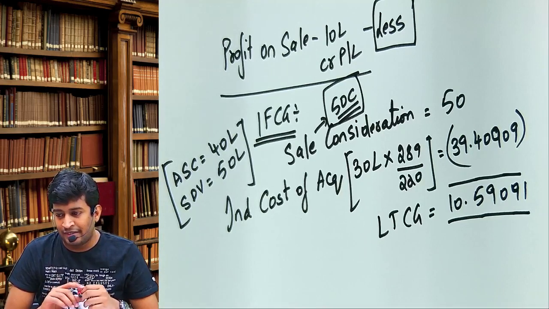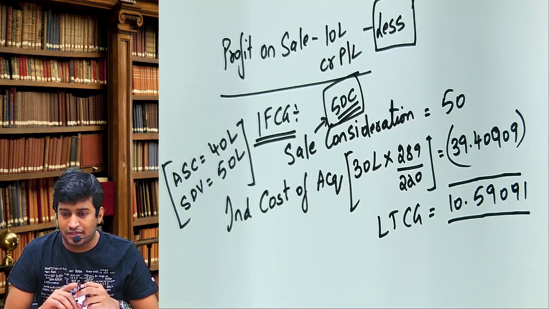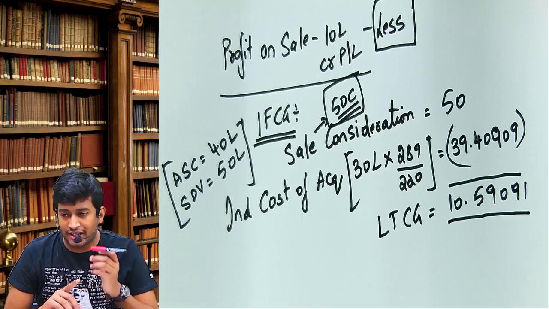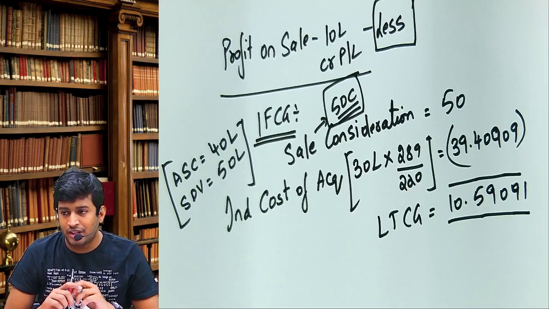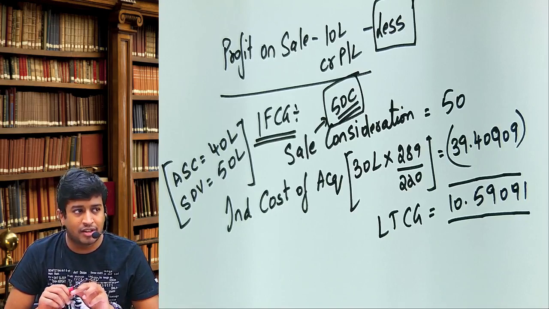Again I am repeating, why did we take 50? Because we have one section called 50C which says you sold for 40, agreed, but you should have some common sense. When you are in a position to sell for 50, why did you only sell for 40?